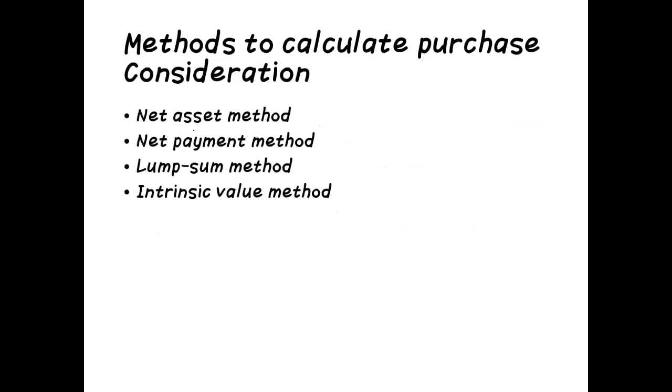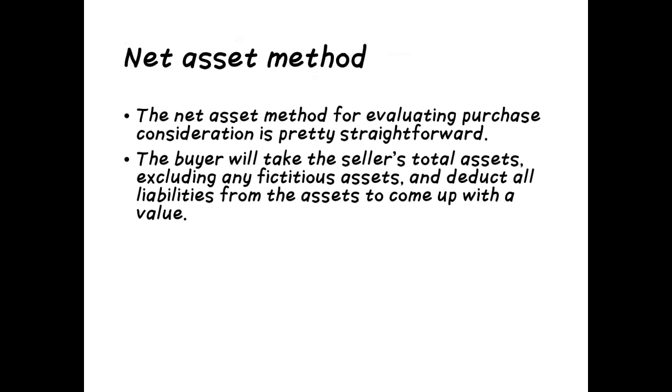So, methods to calculate the purchase consideration. In the calculation of the purchase consideration, there are four methods: net asset method, net payment method, lump sum method, and the intrinsic value method. So, what is the net asset method? Evaluating the purchase consideration is pretty straightforward. The buyer will take the seller's total assets, excluding any fictitious assets, and deduct all the liabilities from the assets to come up with the value.